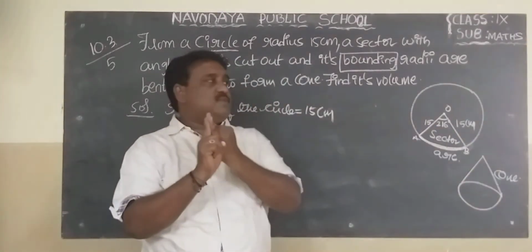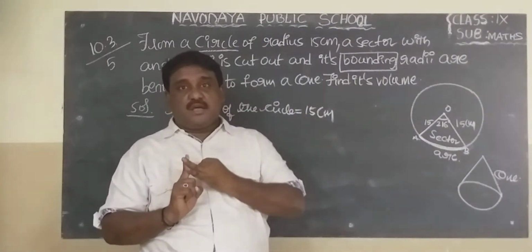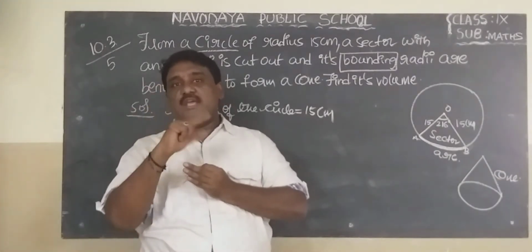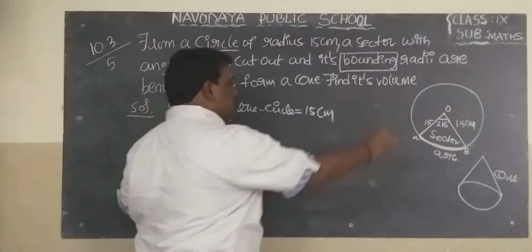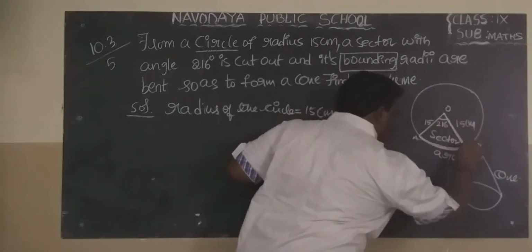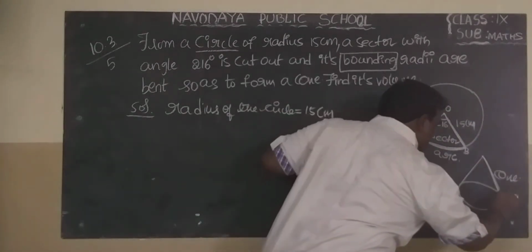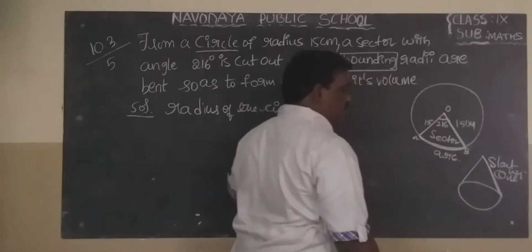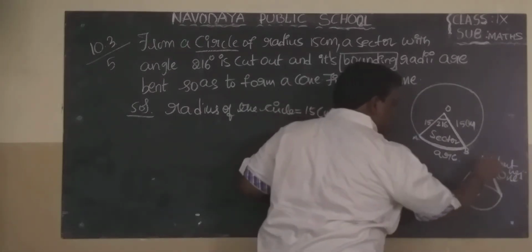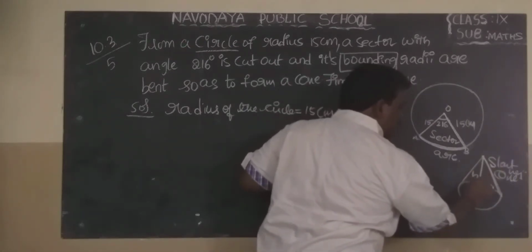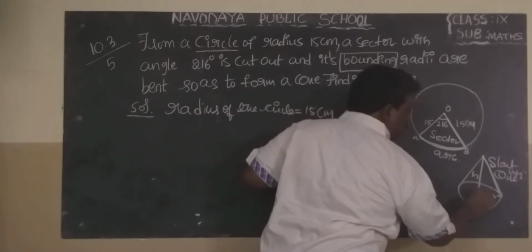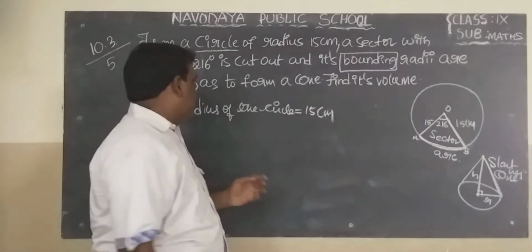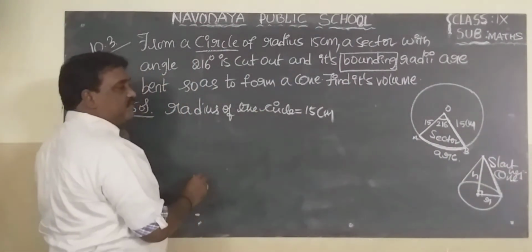Remember, the radius of the circle and the radius of the sector are the same, and equal to the slant height of the cone. Okay, right? This is the slant height of the cone. This is the center, this is the height of the cone, and this is the radius of the cone. Slant height and radius. So the radius of the circle is 15 centimeters.